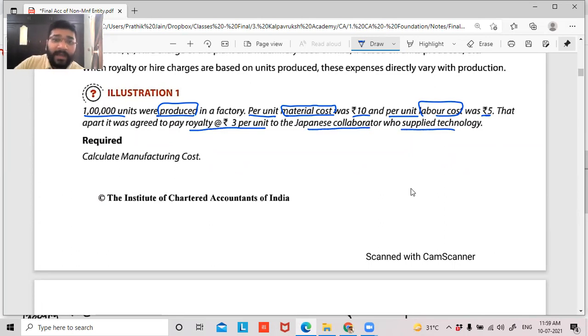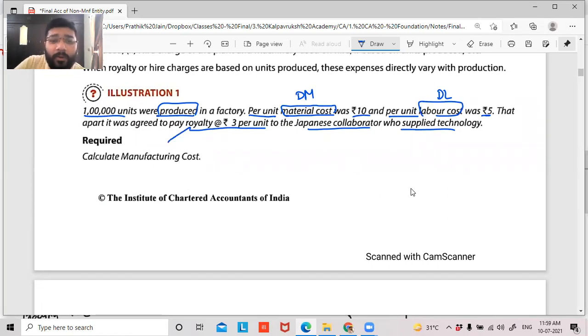technology. Now, guys, can I say this is a direct material? Can I say this is direct labor? If they have not given the bifurcation themselves, whether it is direct or indirect, obviously it will be direct. No? If a manufacturer, what will be first used? Direct material will be used, or indirect material will be first used? Direct, obviously. So this is direct material, direct labor.